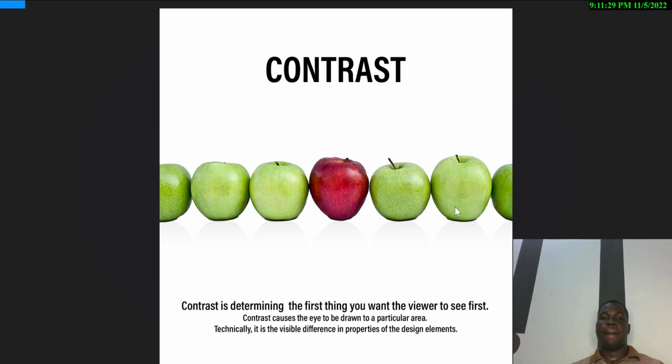Contrast is shifting your user's concentration to a particular element by using color, mostly color, to shift their attention. Maybe you'll be using blue color. All of a sudden, you have yellow among the blue color. The attention kind of shifts to that yellow.